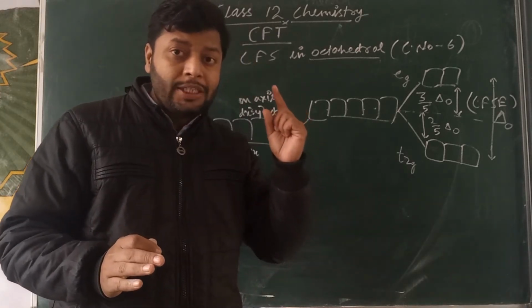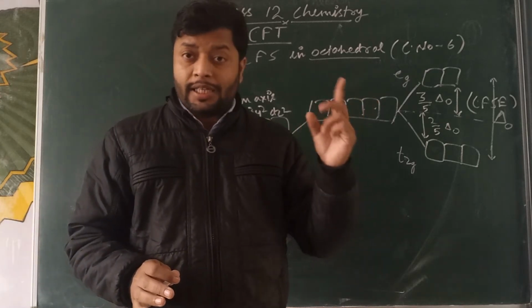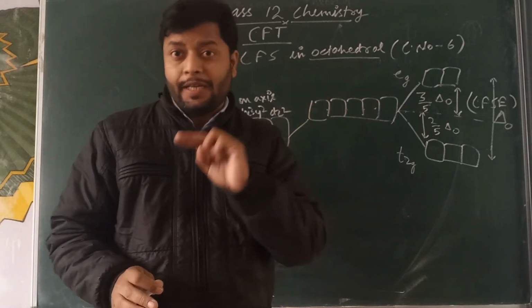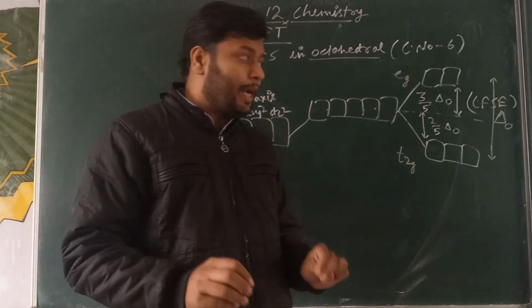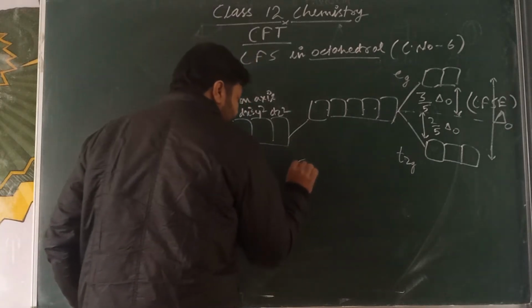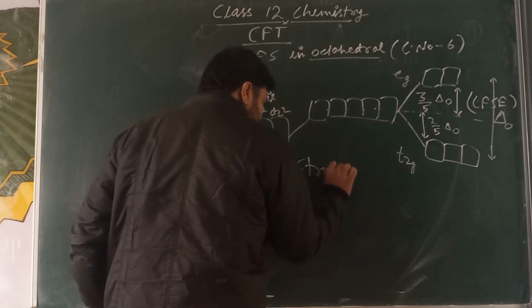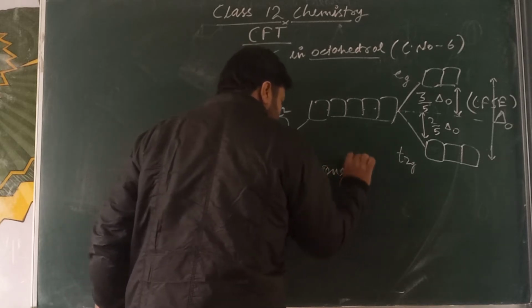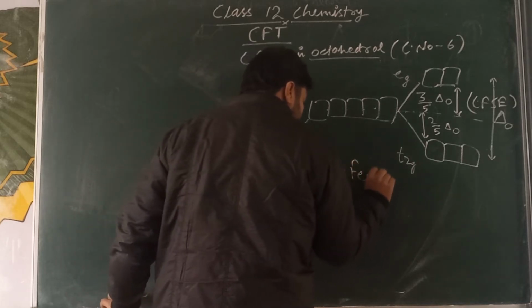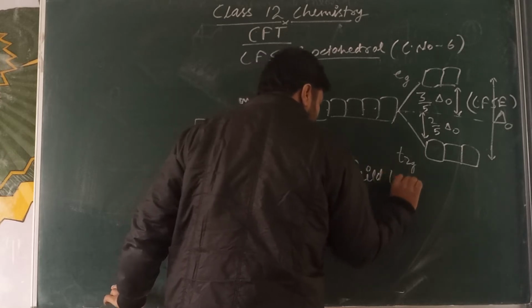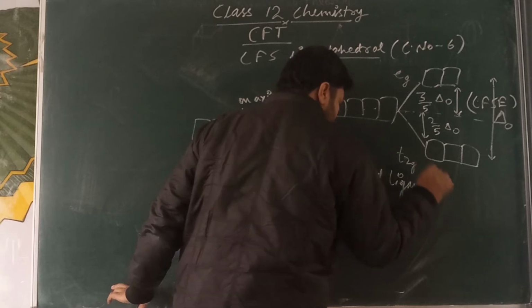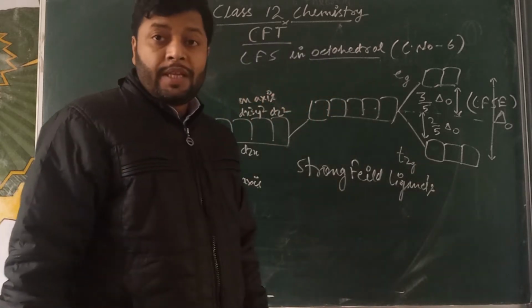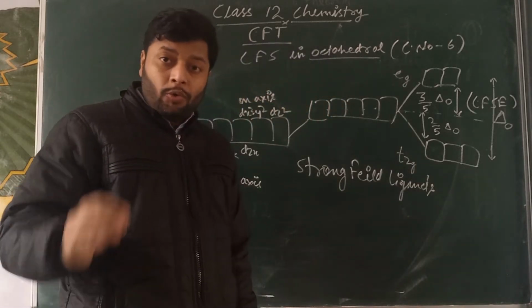One is called a strong field ligand, the other is called a weak field ligand. So we have two different sets.